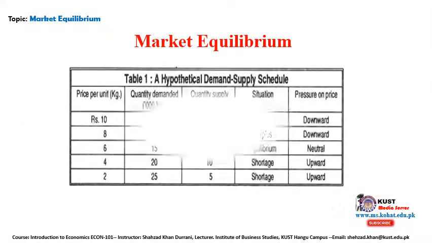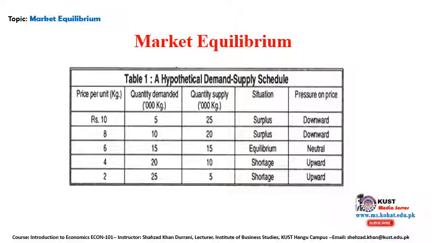Now look at this table. We will try to understand the concept of market equilibrium through it. Here we have the price per unit, given in rupees. Let's say it's 10. The quantity demanded is 5 kg, and the supplier is offering 25 kg to the market. The demand is 5 and the price per unit is 10.